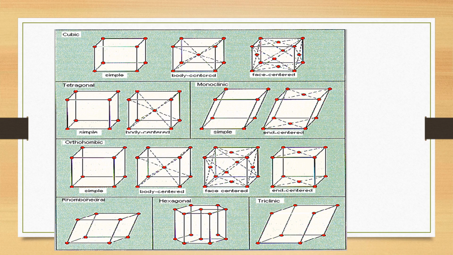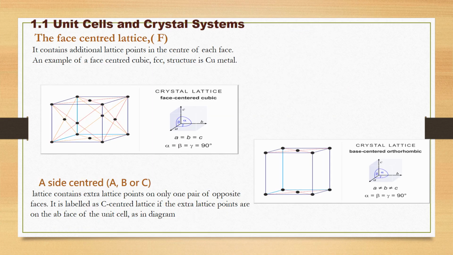You can easily see. Now, this is the face-centered lattice, and then the side-centered lattice, and the last one we will study is the body-centered lattice. Now the first point is the face-centered lattice. What actually is the face-centered lattice? It contains additional lattice points in the center of each face. The best example is copper. Here you can see this is one face and the extra lattice point is present at the center of each face.